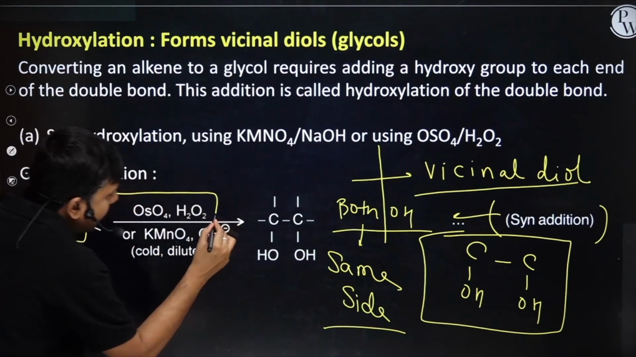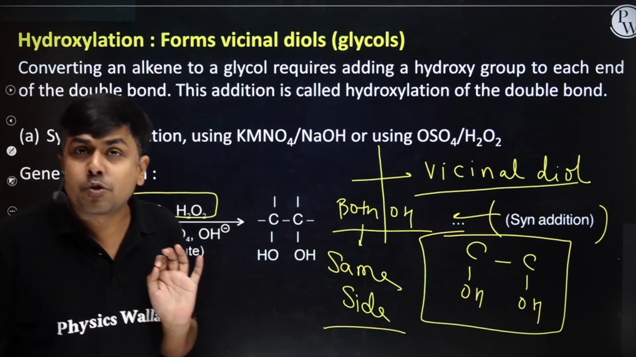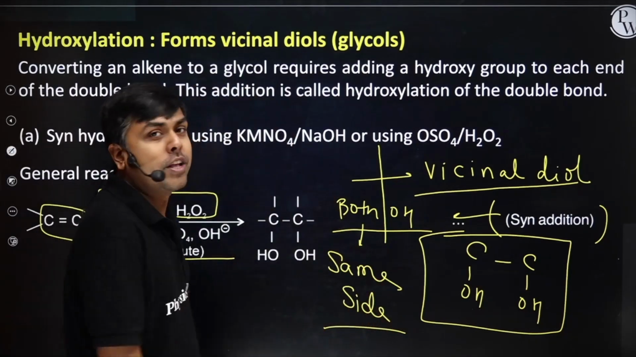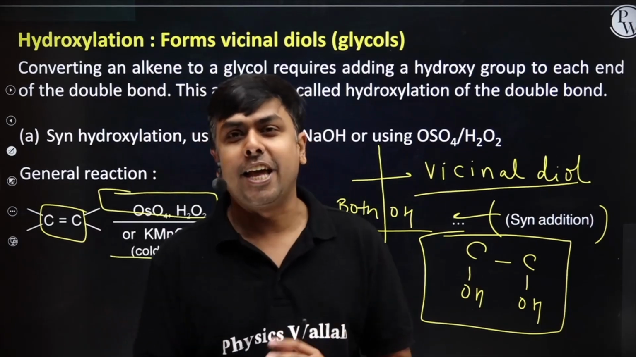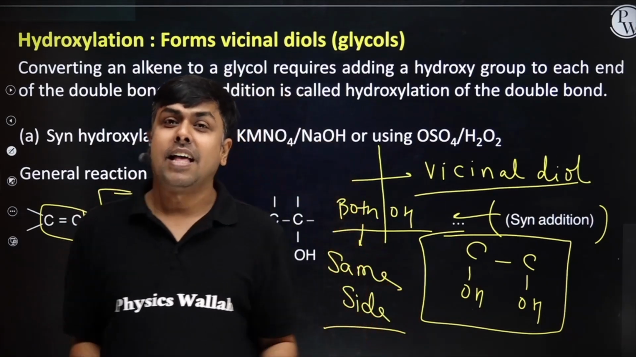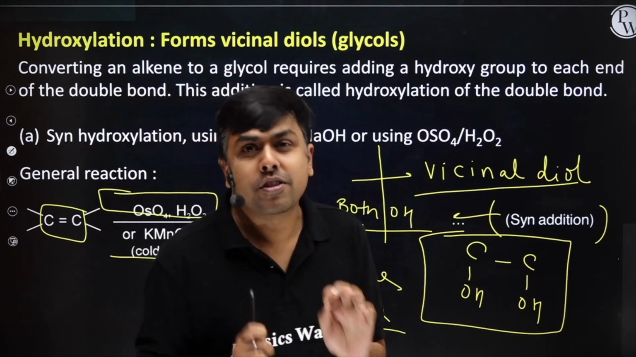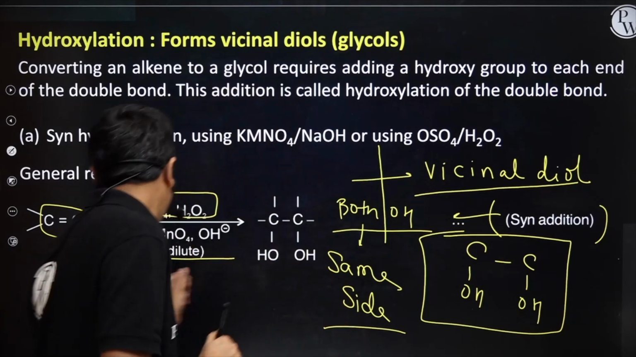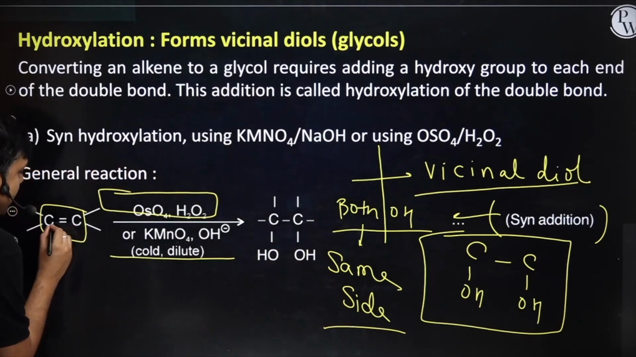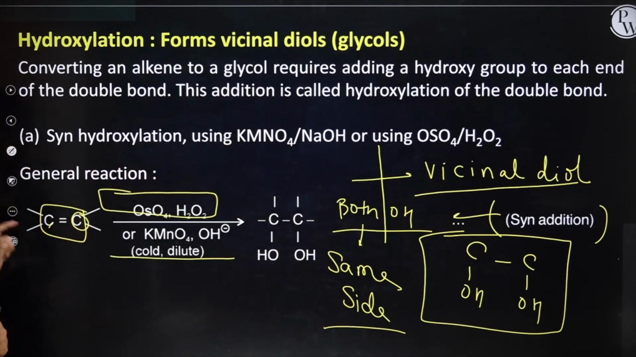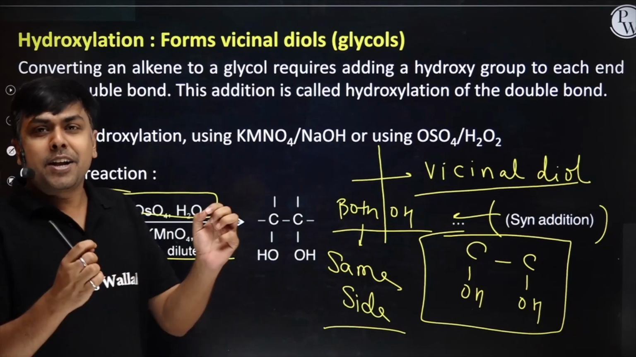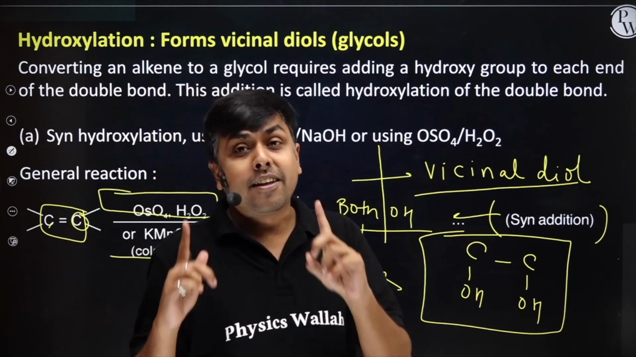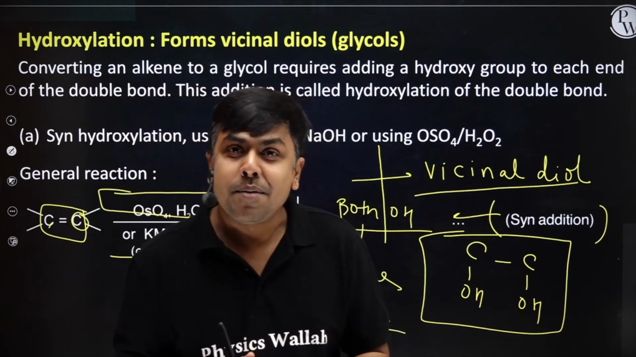It's either treated with OsO4 in the presence of H2O2, or if it's treated with KMnO4 in the presence of OH minus, that is alkaline KMnO4. In both the cases, I will have the formation of vicinal diol. Both OH groups will get added to the adjacent carbons, that is the carbons containing the double bond. I'll break this double bond, I'll add two OH on these two carbons, and the addition will occur from the same side. Okay.